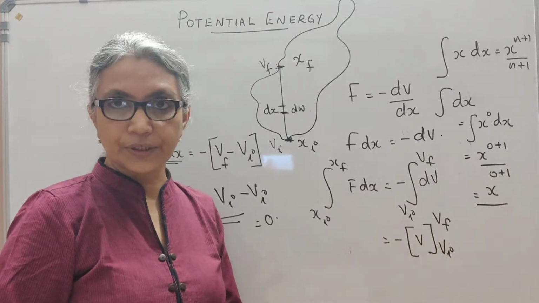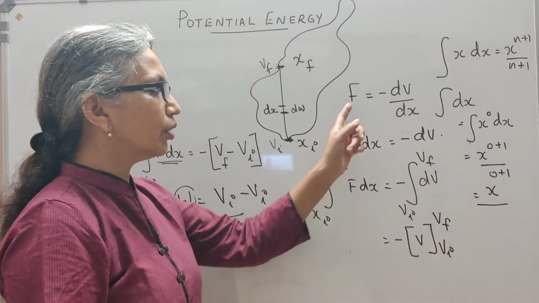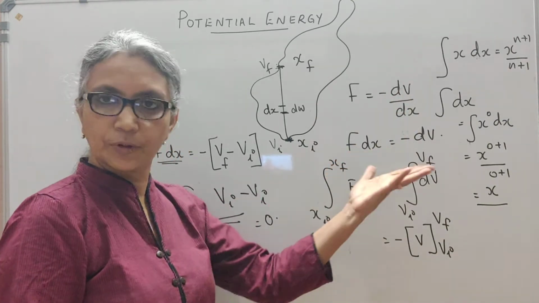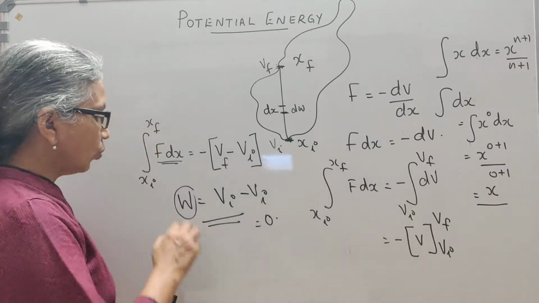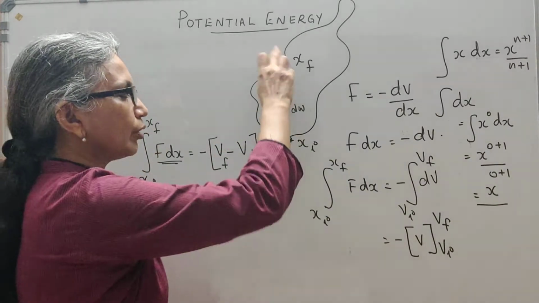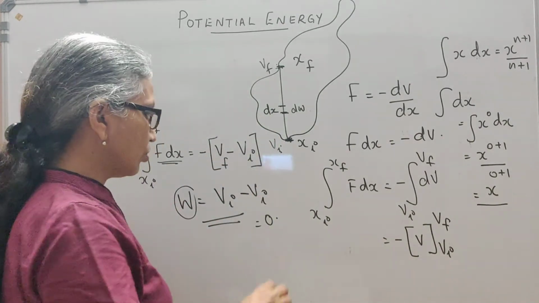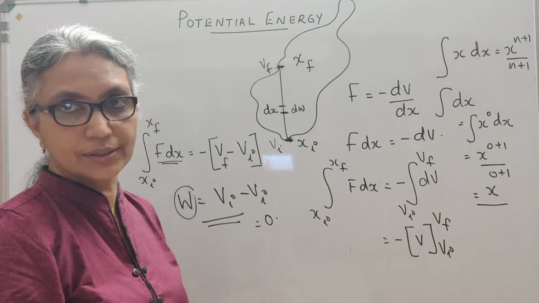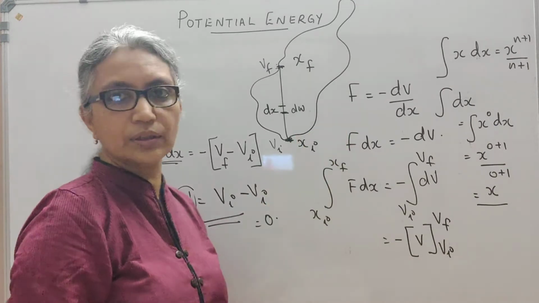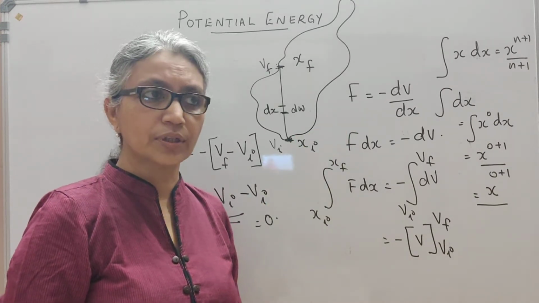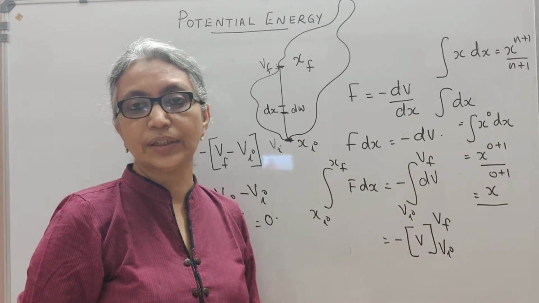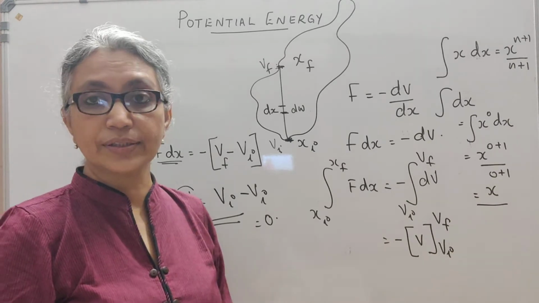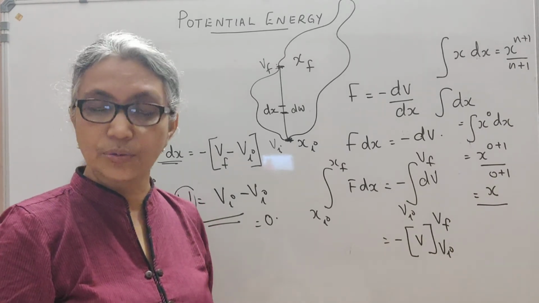So we discussed three properties of a conservative force here. One, we can express the conservative force as the negative of the derivative of a scalar quantity, like potential in this case. Also, the work done depends only on the initial position and the final position, not on the path taken. Also, if the body is taken through a closed path, then the work done will be 0. One example that we dealt with for a conservative force is the gravitational force. In the next session, I will be dealing with another conservative force, the spring force. Then next year, in 12th standard, we will be dealing with electrostatic force, which is also a conservative force.